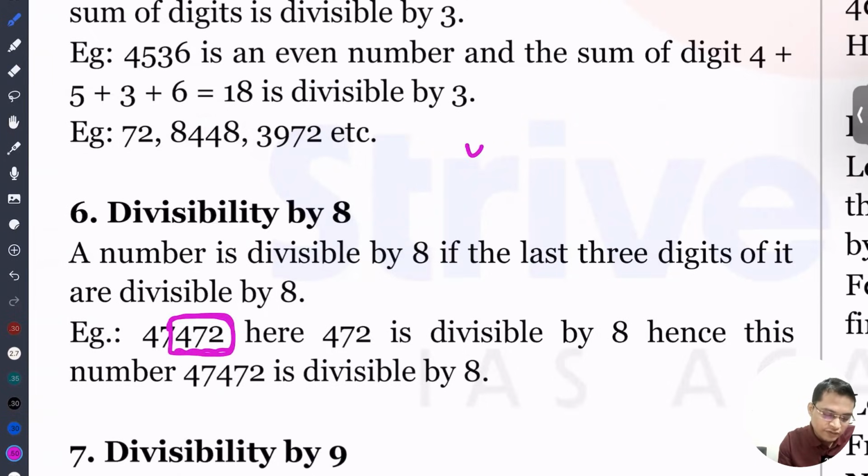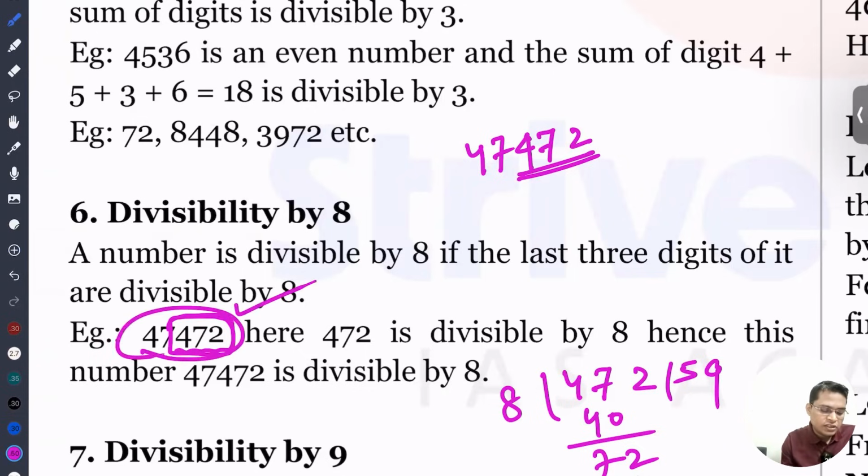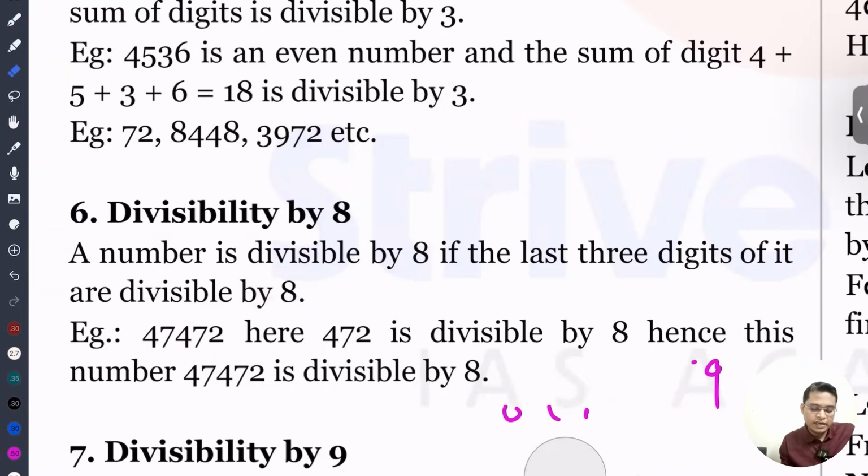For example, let's take 47472. We'll take the last three digits, 472. So we'll divide 472 by 8, which gives 59, so it is divisible by 8. So the entire number is divisible by 8. Okay. So in case of 4, we are taking the last two digits. In case of 8, we are taking the last three digits.